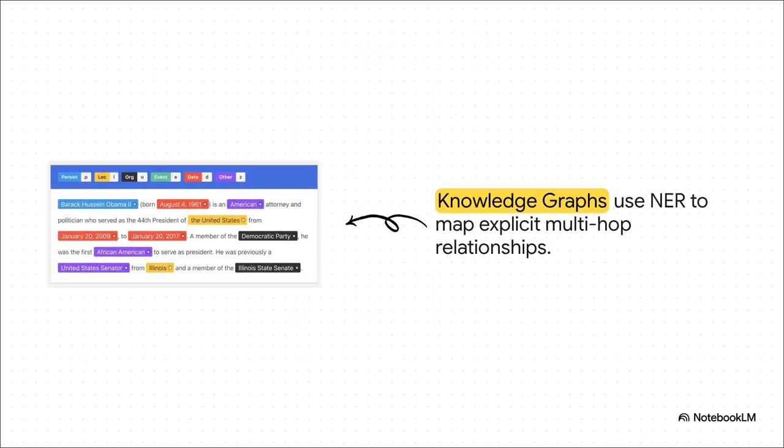But what happens when you have really complex relationships? That is where knowledge graphs come in. They use named entity recognition to map data out into a structured, dynamic web of explicit multi-hop relationships. Instead of treating text like a big, messy blob, it breaks it down into specific nodes, entities like person, location, organization, or date. So Barack Obama is a person, and he's linked explicitly by directional arrows to the United States, a location, during a specific date range. It strictly views documents as a collection of triplets: subject, predicate, and object.